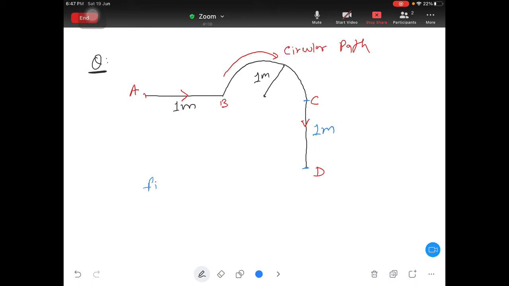So find out distance and displacement. Try.